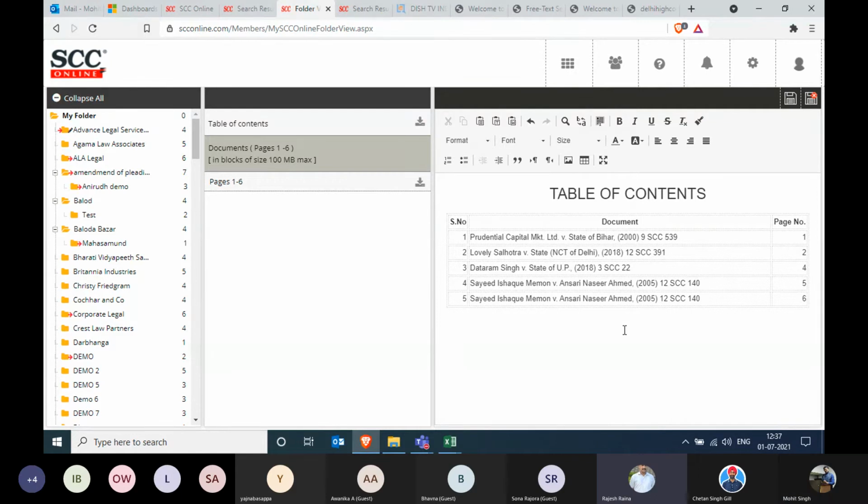And these table of contents, they are editable. You can put your notes, etc., what all you want. And after that, you can save the changes permanently.